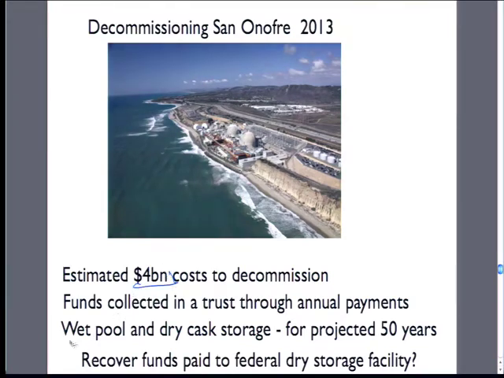And then if you've been following the Fukushima thing, there's wet pool storage and dry cask storage. So things are for a while in these wet pools, which is what happened in Fukushima, the pool leaked. Interestingly, like Fukushima, where are wet storages? Right next to the ocean. So hopefully someone has $4 billion to move it somewhere else. Where are we going to move it to? The federal government hasn't come up with a place for the long-term storage of nuclear waste.